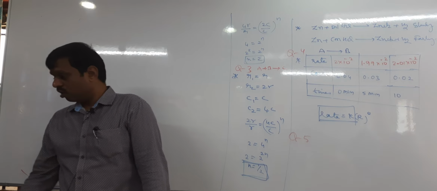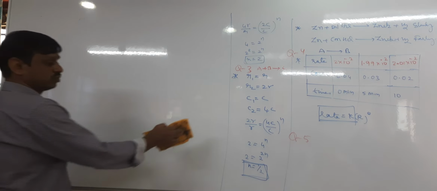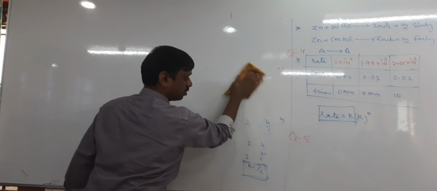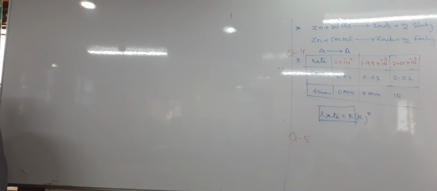Find the order of reaction. So take the experimental data and find the order of reaction.